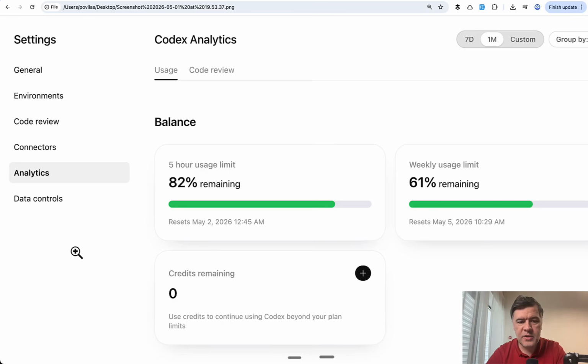So then I launched the dashboard, and at that time it was 82% of the 5-hour usage limit remaining. I started at 100% with the goal also to check what happens when it reaches 0% here in the 5-hour usage limit. So I will show you that towards the end of this video.